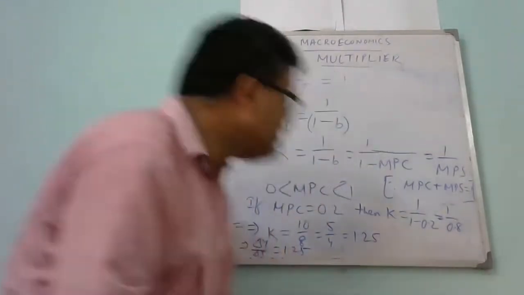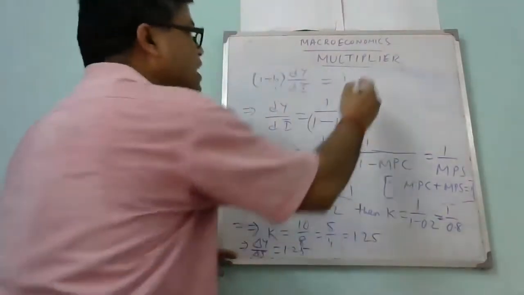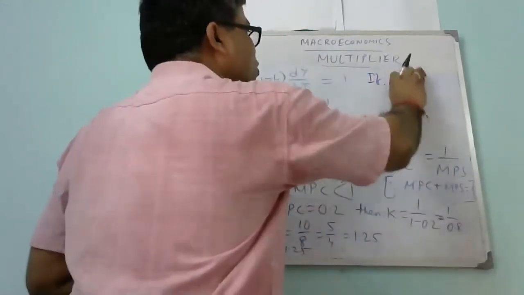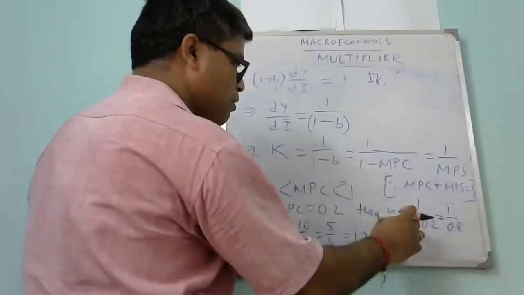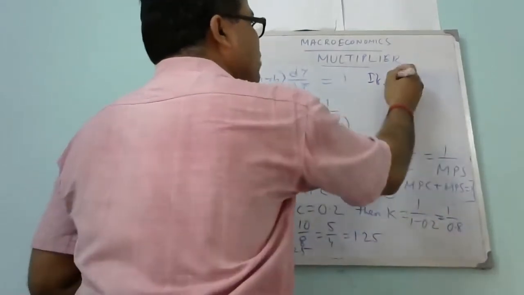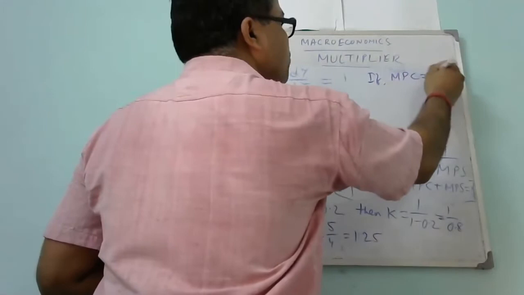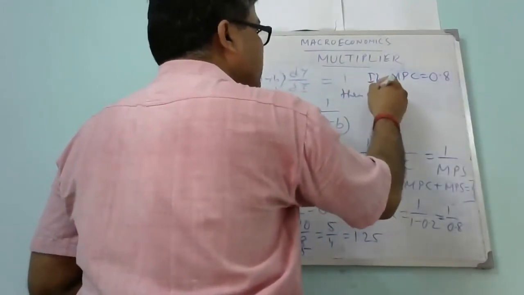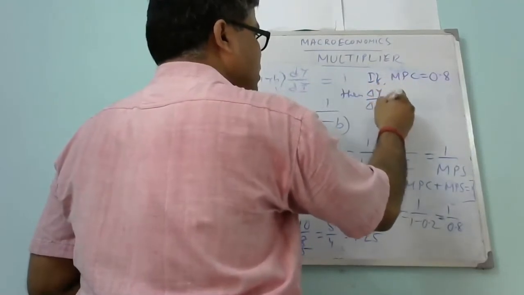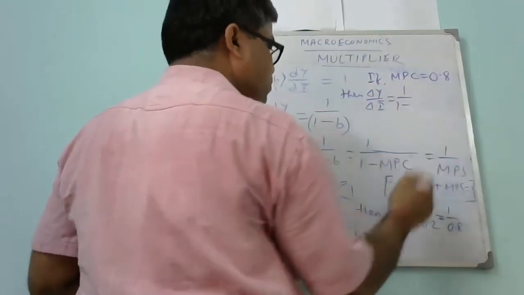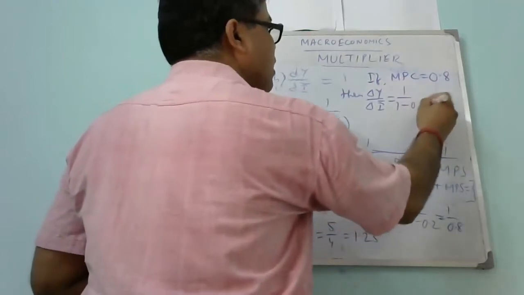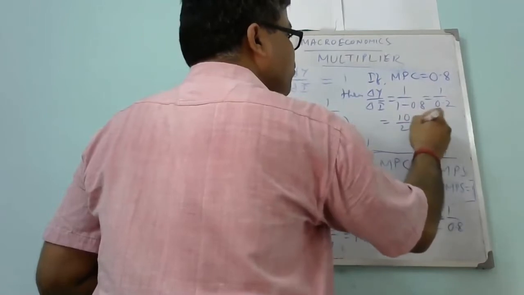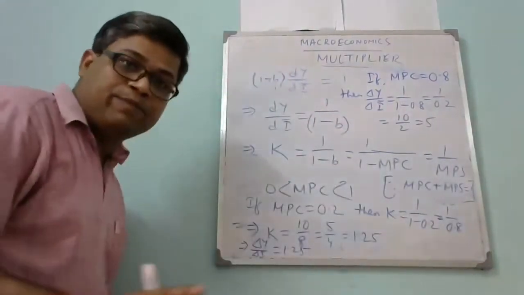Now let's see another very interesting case. If the value of MPC is equal to 0.8, then what will be the multiplier value, delta Y by delta I bar? Putting the value, 1 minus 0.8 would be 0.2. That means 10 by 2, which is 5.